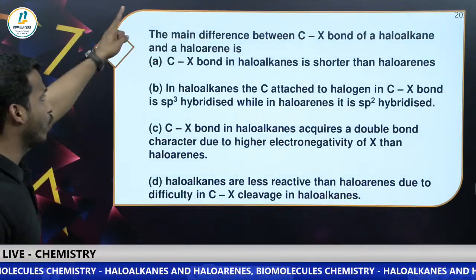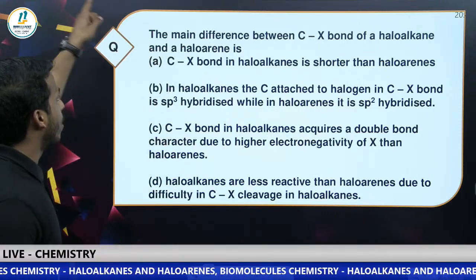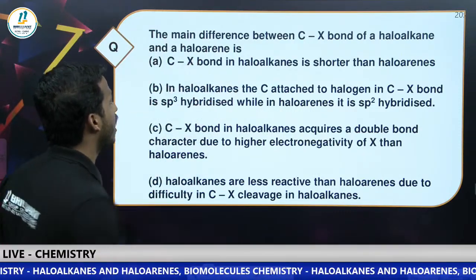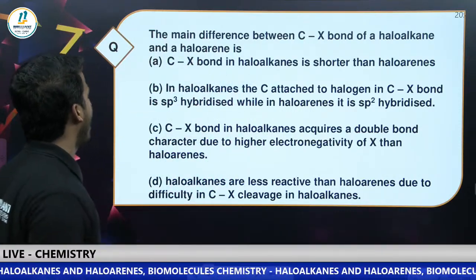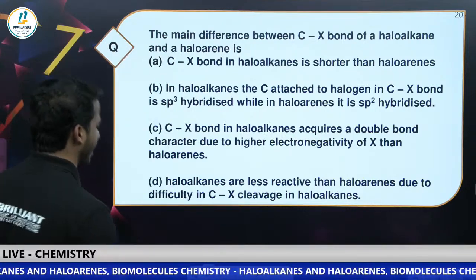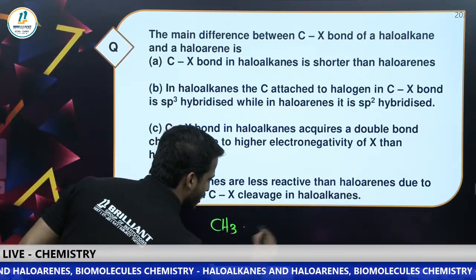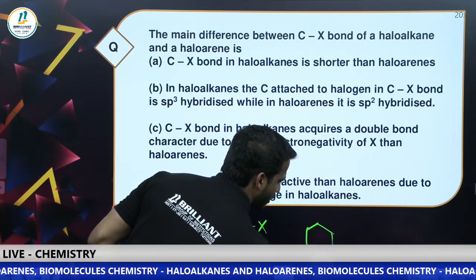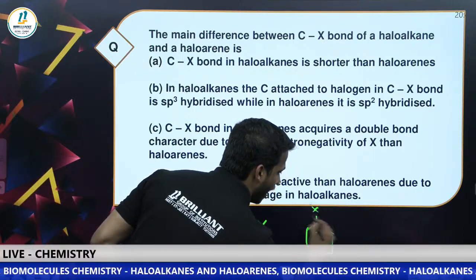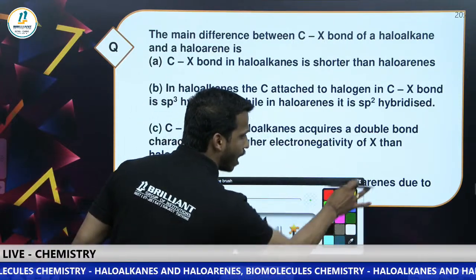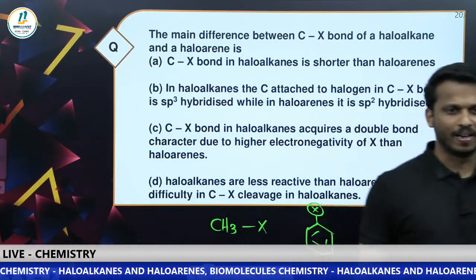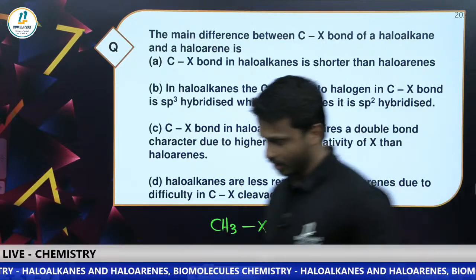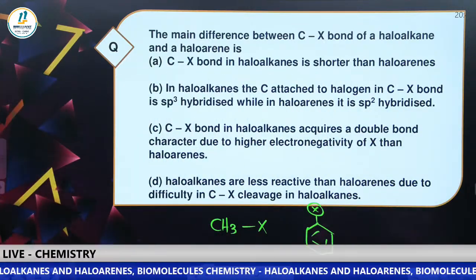Next one, read the question and answer: what is the main difference between the carbon-halogen bond of haloalkane and haloarene? Haloalkane is this one, and haloarene is this one. Tell me what is the basic difference between haloalkane and haloarene. Read it. All of you read the options carefully.